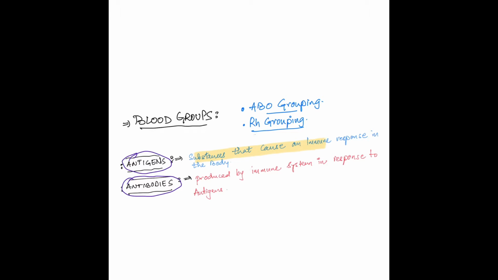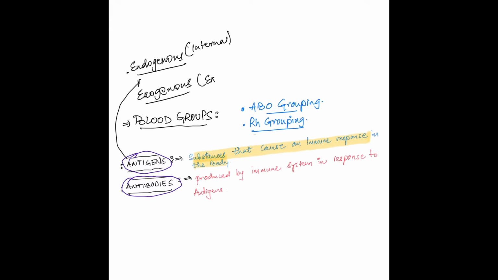Antigens are substances that cause an immune response in the body. Antigens can be endogenous or exogenous. Endogenous means internal or from inside the body, and exogenous means external, that is from outside the body, like bacteria, virus, parasites, even food particles contain antigens.